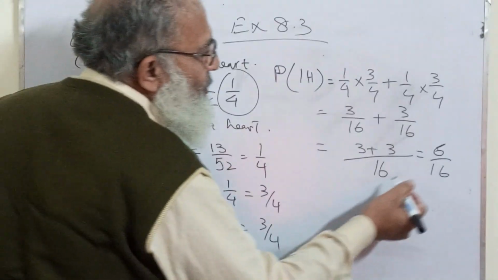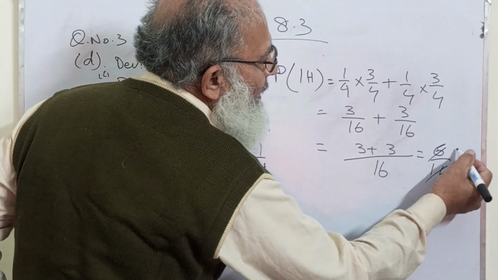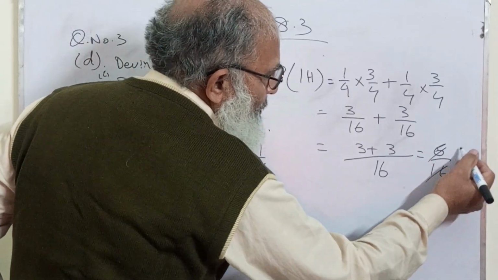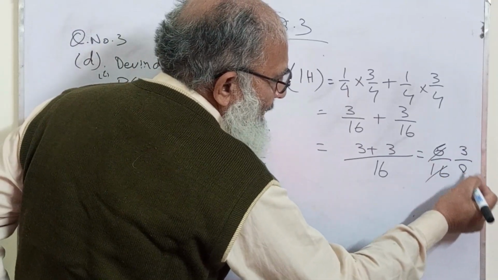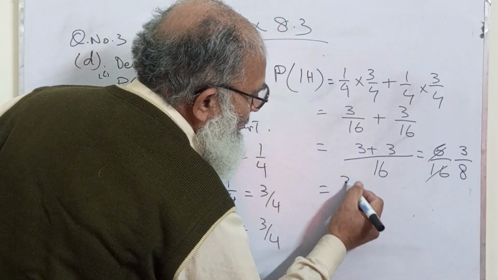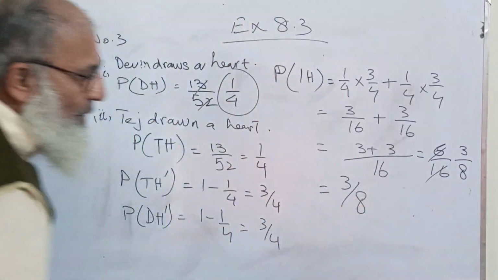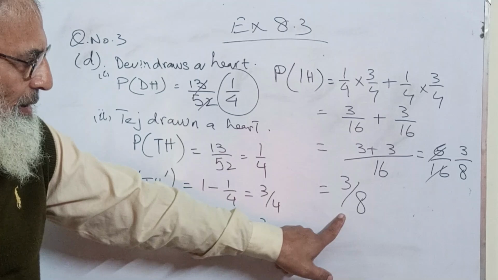It will be further simplified to 3 upon 8. The total probability that only one card of heart has been drawn is 3 by 8.